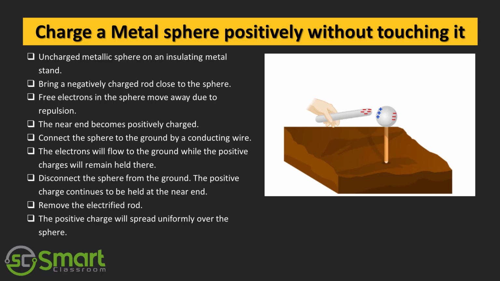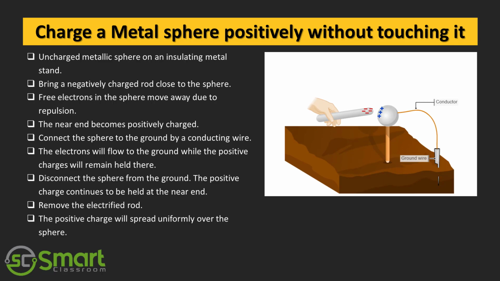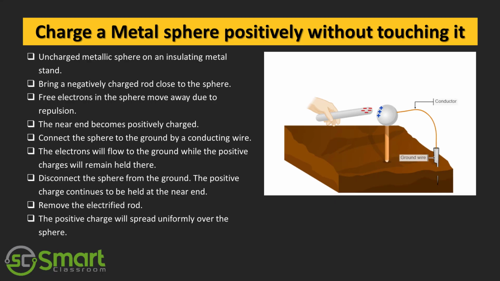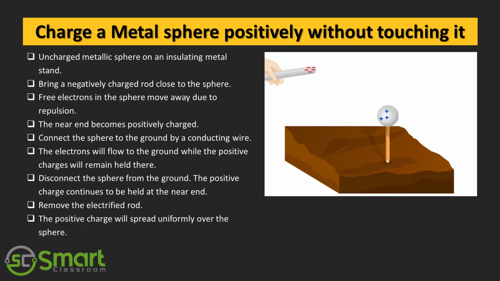This process of charge distribution stops when the net force on the free electron inside the metal is zero. Connect the sphere to the ground by a conducting wire. The electron will float to the ground while the positive charge at the near end will remain held there due to the attractive forces of the negative charge on the rod. Disconnect the sphere from the ground. The positive charge continues to be held at the near end. Remove the electrified rod. The positive charge will spread uniformly over the sphere.